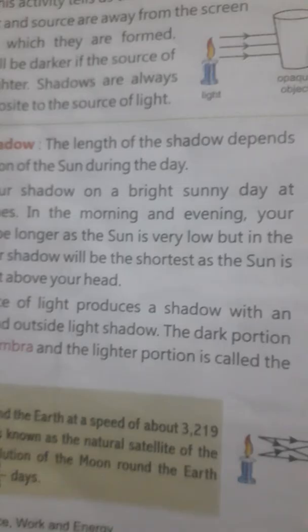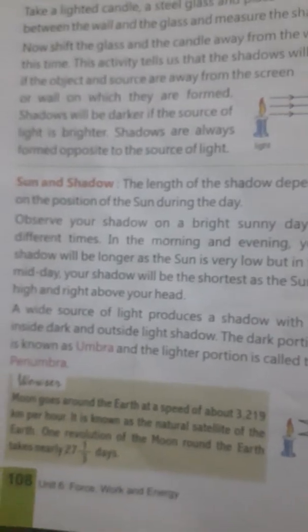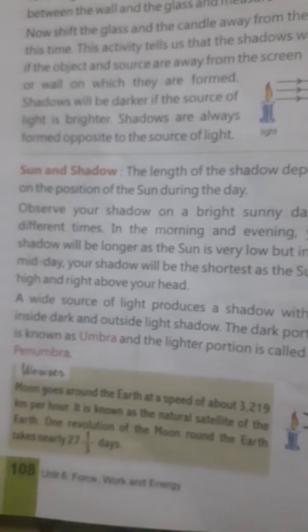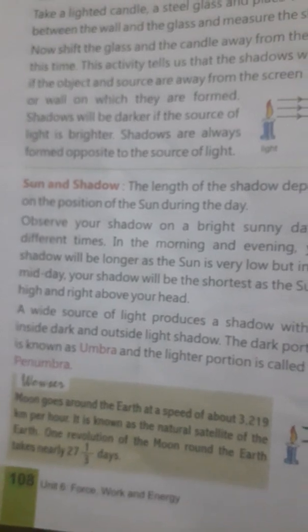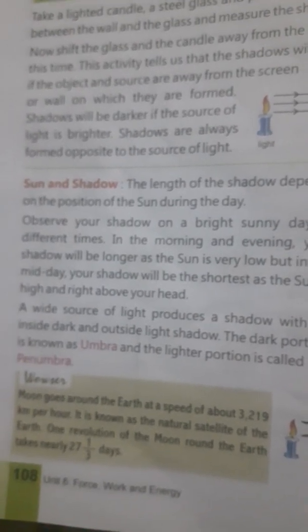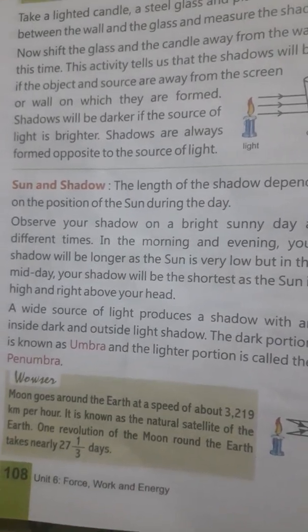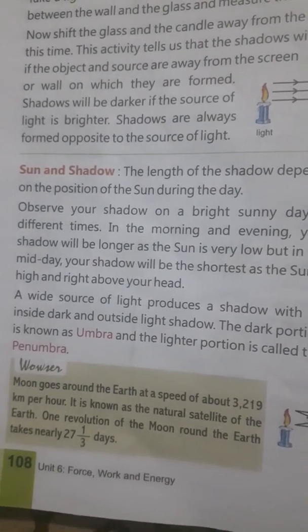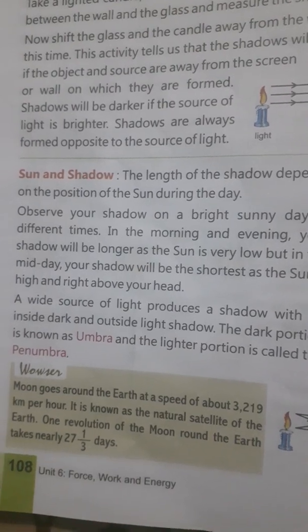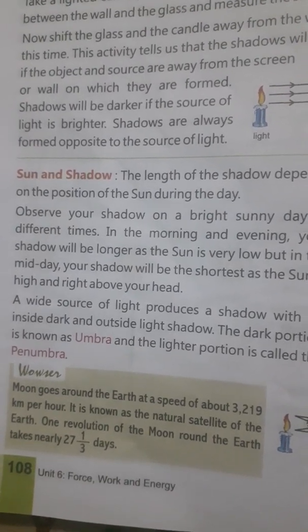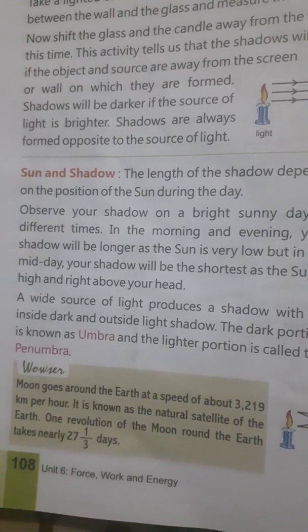Now sun and shadow. This thing you have to do at your home by yourself. Just do one thing in the morning. Have you ever noticed where the shadow is formed, in the same direction as the source of light or in the opposite direction? We will talk about the sun: is the shadow formed in the same direction as the sun or on the opposite side of the sun?